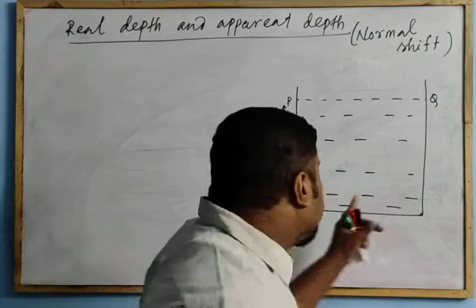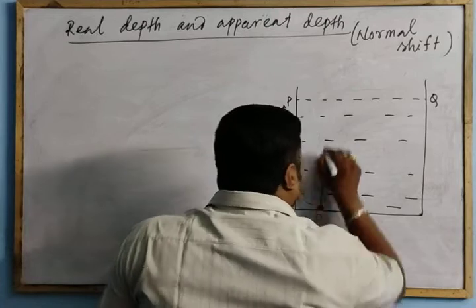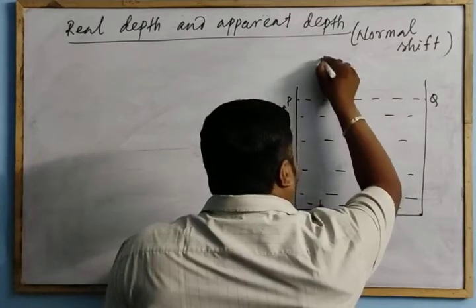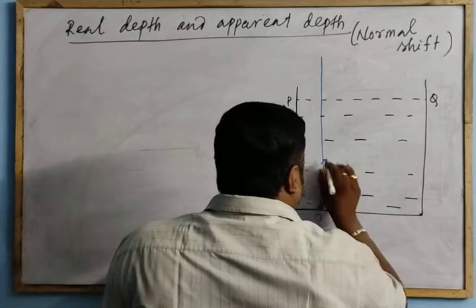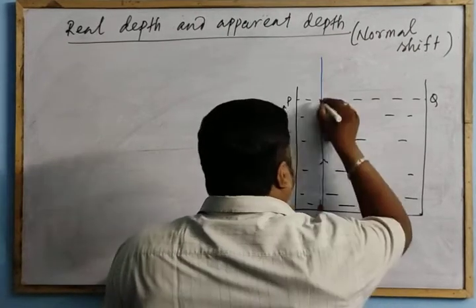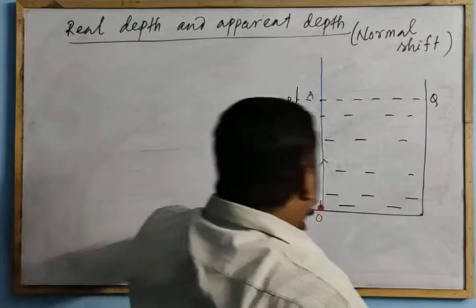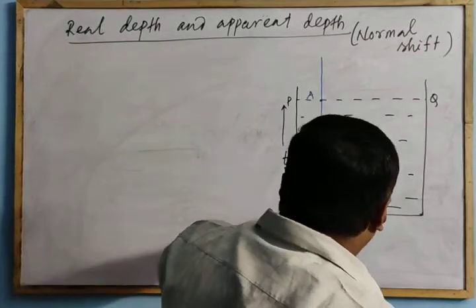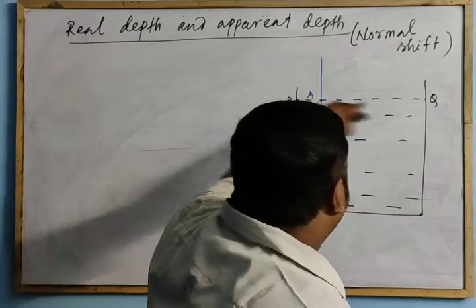Take two refracted rays from the same object. So if this is the object O, let one ray OA, a ray of light from the object O, be incident here on the surface.